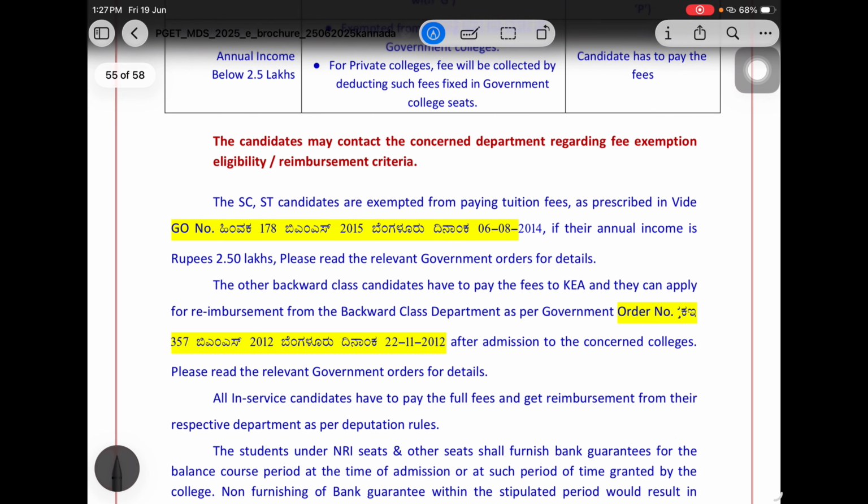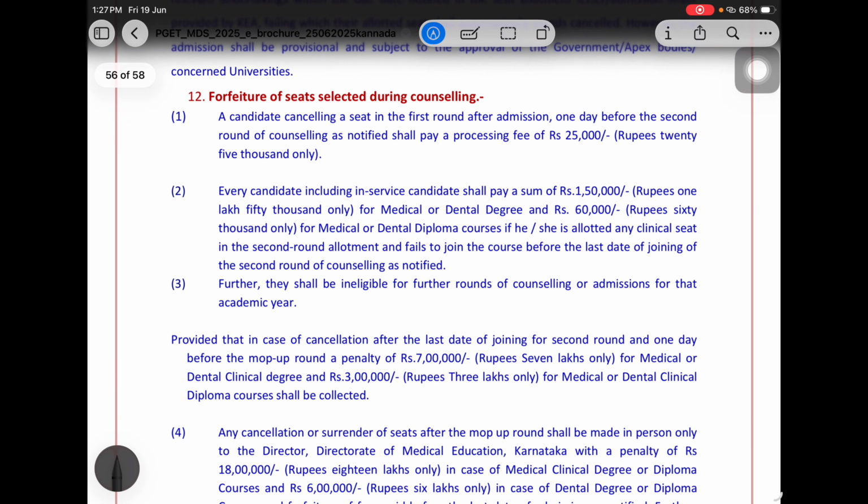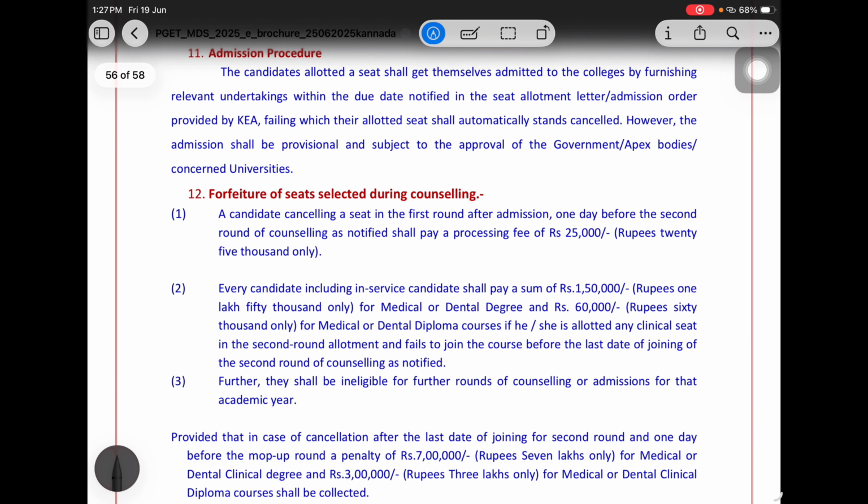Next, according to government orders, there is forfeiture of a seat selected during the counseling. This is very important: when will you be forfeited from your seat? A candidate cancelling a seat in the first round of admission 1 day before the second round of counseling as notified needs to pay 25,000 rupees as a penalty.